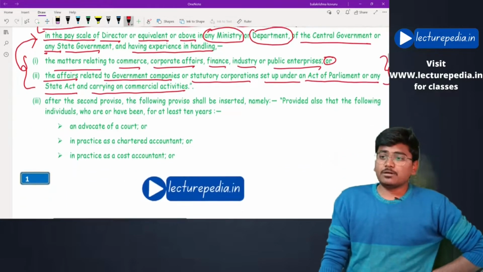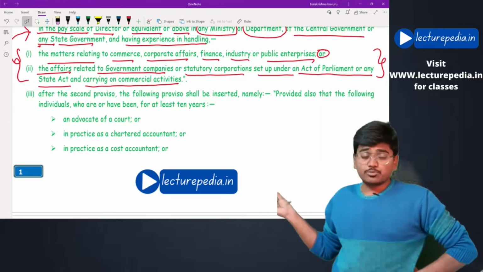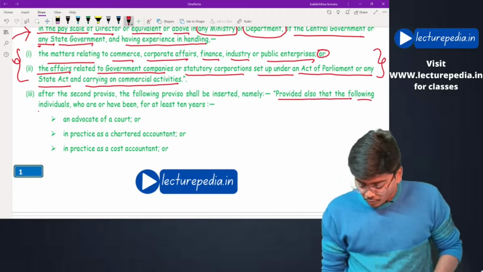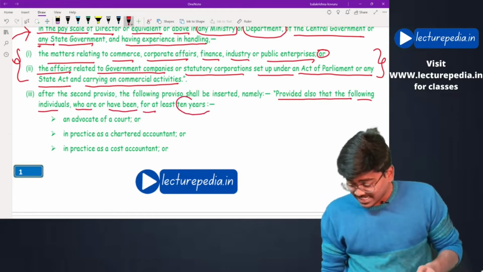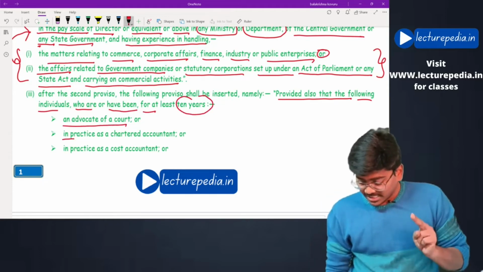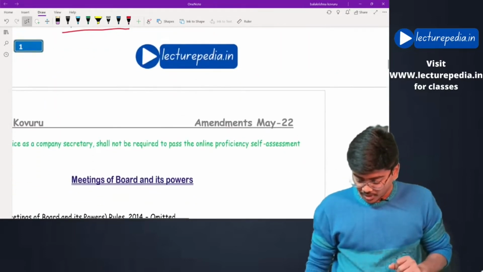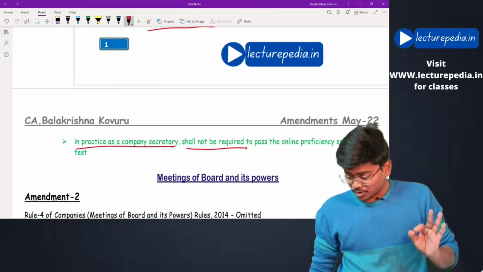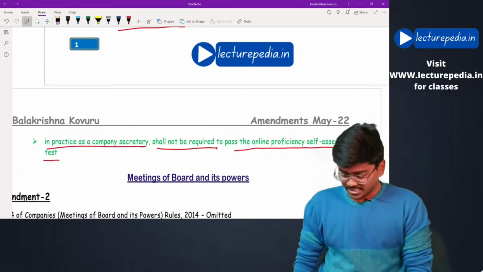And apart from that, another exemption is also provided. Who are they? Provided also that following individuals who are or have been for at least 10 years an advocate of the court, or in practice as a chartered accountant, or in practice as a cost accountant, or in practice as a company secretary shall not be required to pass online proficiency self-assessment test. Okay, hope this is clear.